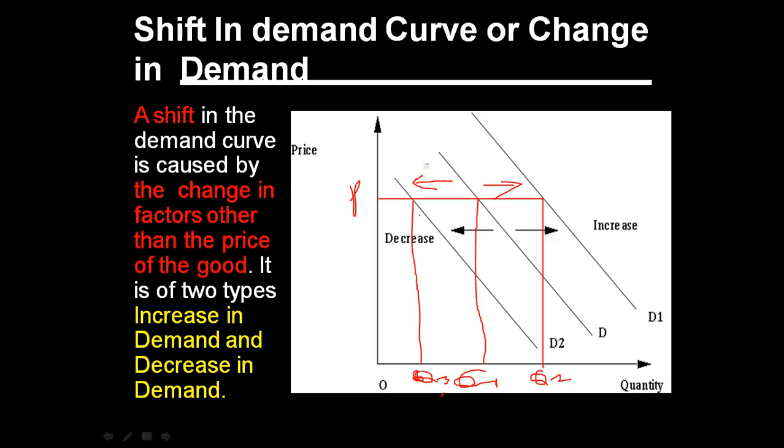When we are talking about shift in demand curve or change in demand, it is not the price that affects the shift, it is other factors than price that affect the shift. So we can see that at the same price, when quantity demanded increases, the demand curve will shift towards right, and when at the same price the quantity demanded reduces, it will shift towards left.